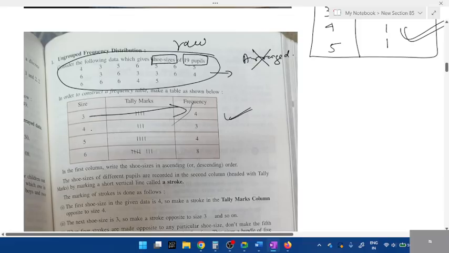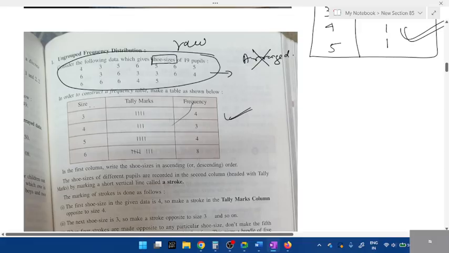4 times. How many times is 4 present? 3 times. So what does this indicate? The number of people or students whose shoe size is 5. How much is it? 4. This is known as a frequency distribution table.